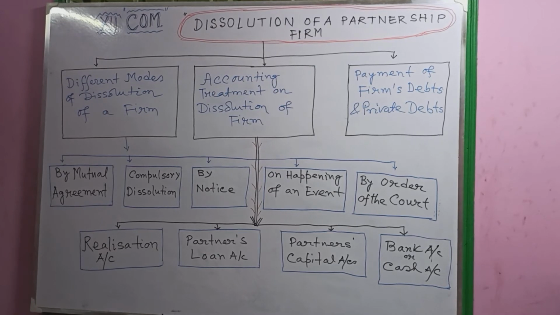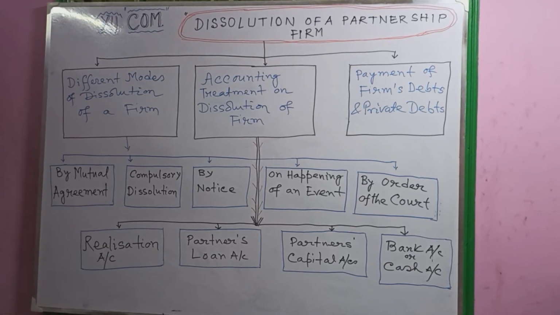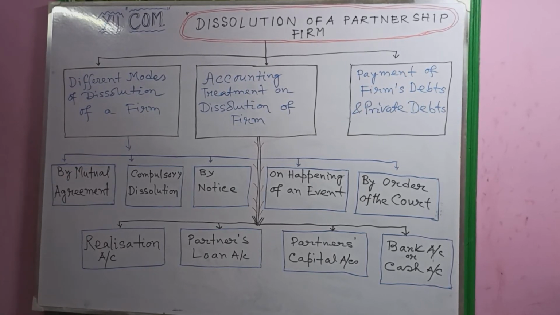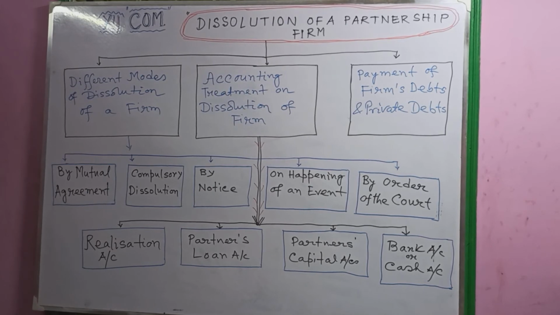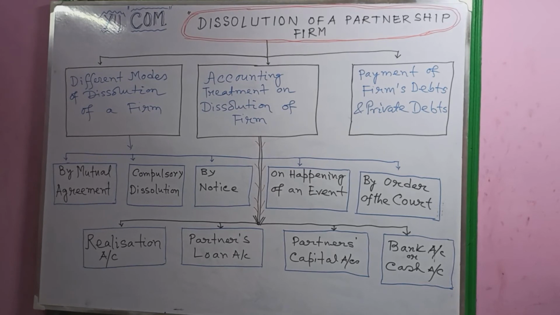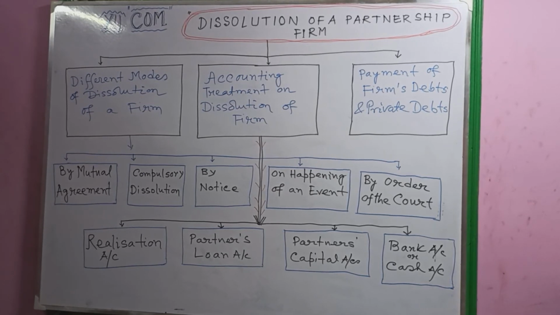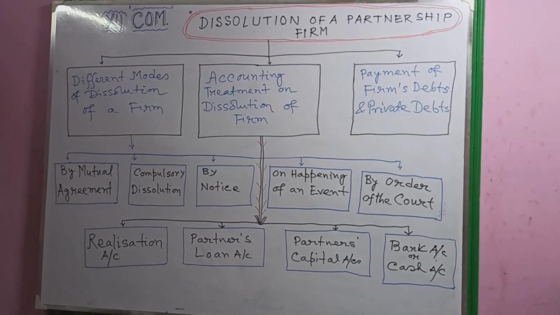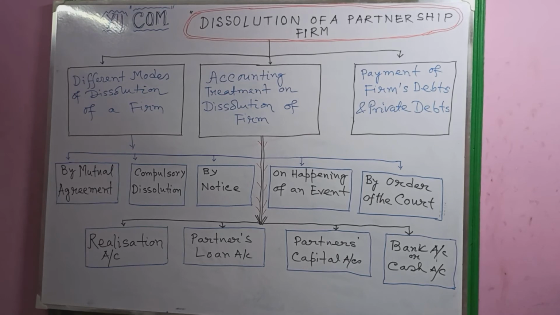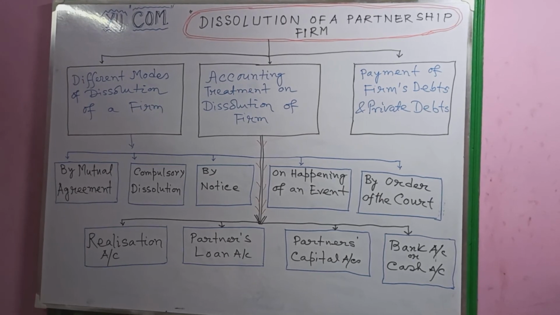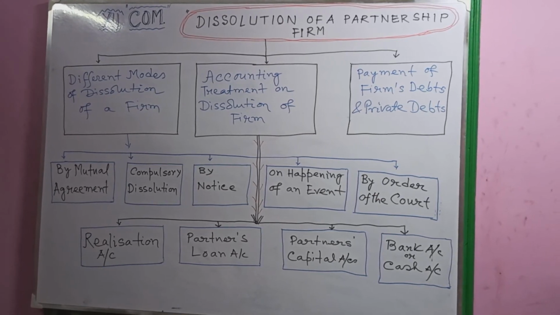Now the third part of the theory portion: payment of firm's debts and private debts. What is the meaning of private debt and firm's debt? Firm's debts means debts which the firm owes to outsiders. Private debts means debts which a partner owes in his personal capacity.